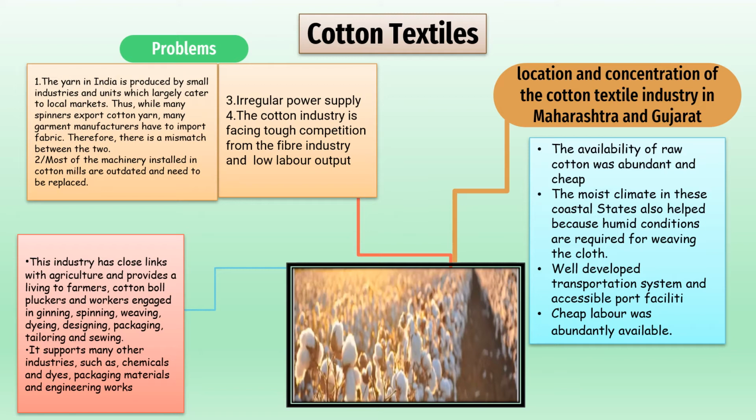No modern equipment is found. Number 3, irregular power supply. Number 4, stiff competition or tough competition from fiber industries like synthetic and low labor output. Because of this, cotton textiles are not able to give the full potential as it's supposed to be given, and automatically this leads to a decline in the economic growth of the country.